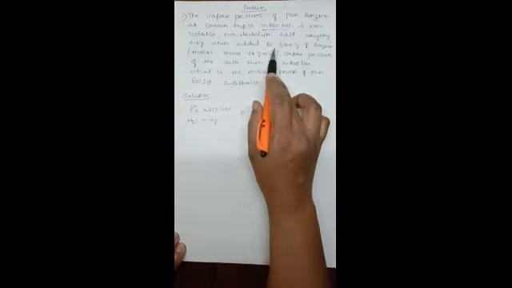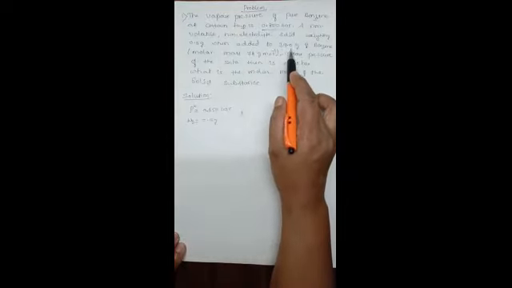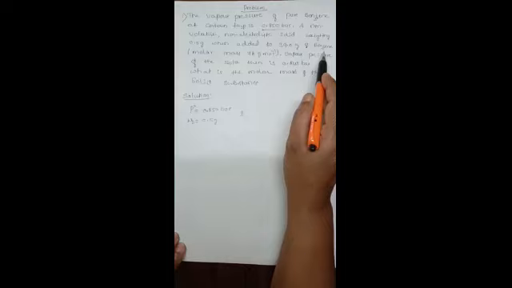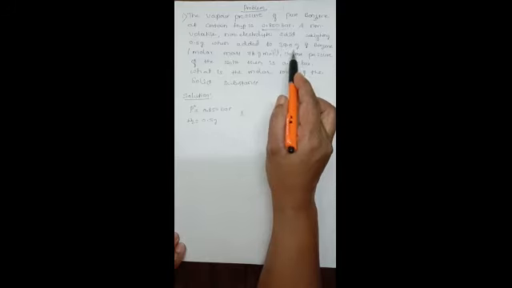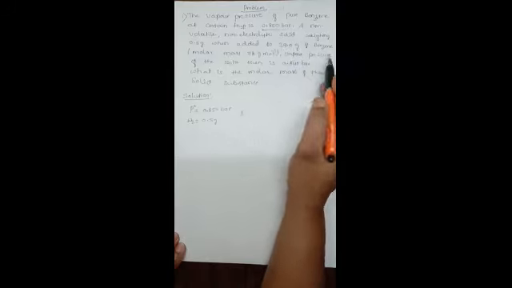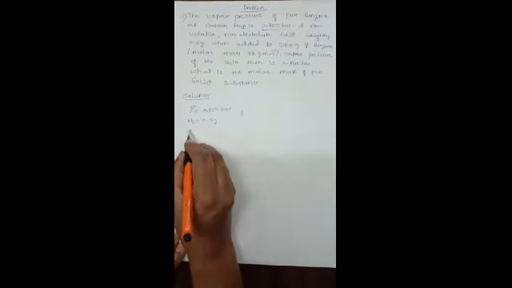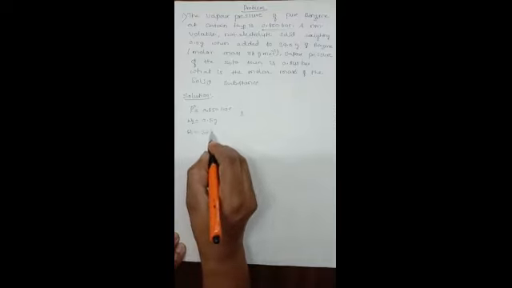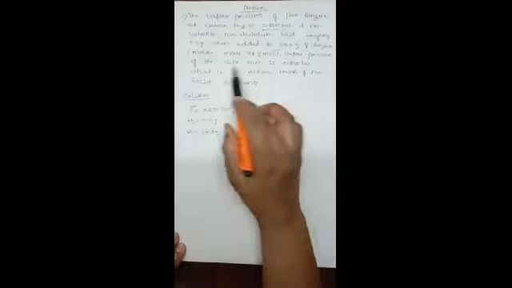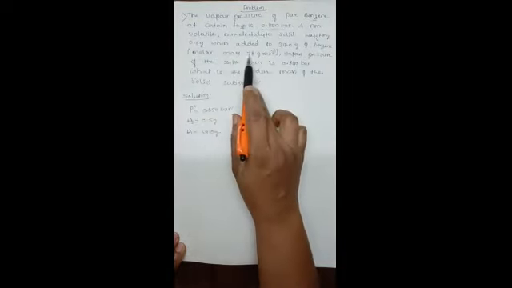When added to 39.0 gram of benzene, the benzene mass is 39.0, that is, weight W1 is 39.0 gram, and its molar mass is also given.